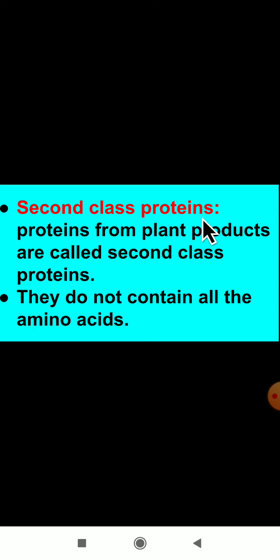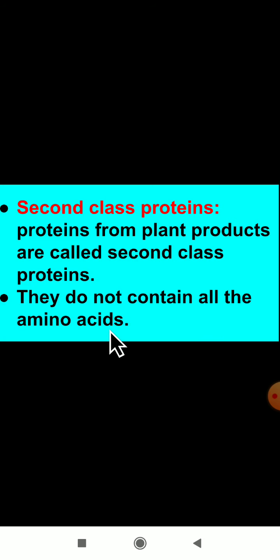The second type here is second class proteins. What is the definition of second class proteins? They are the proteins from plant products. First class proteins were also proteins, but they were obtained from animal products. But proteins from plant products are called second class proteins, as these do not contain all the amino acids.